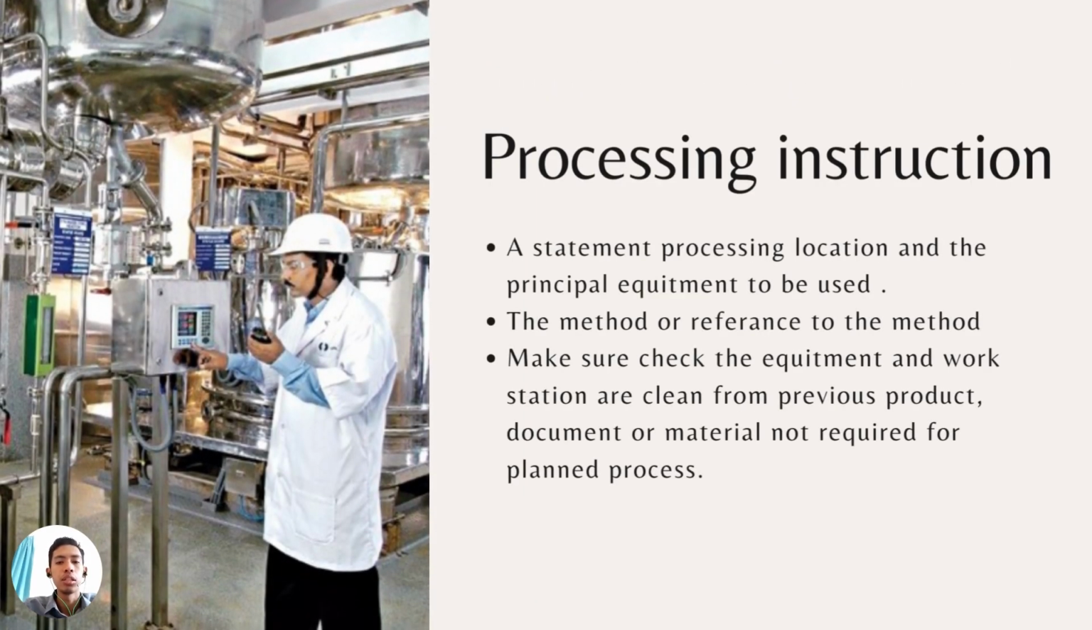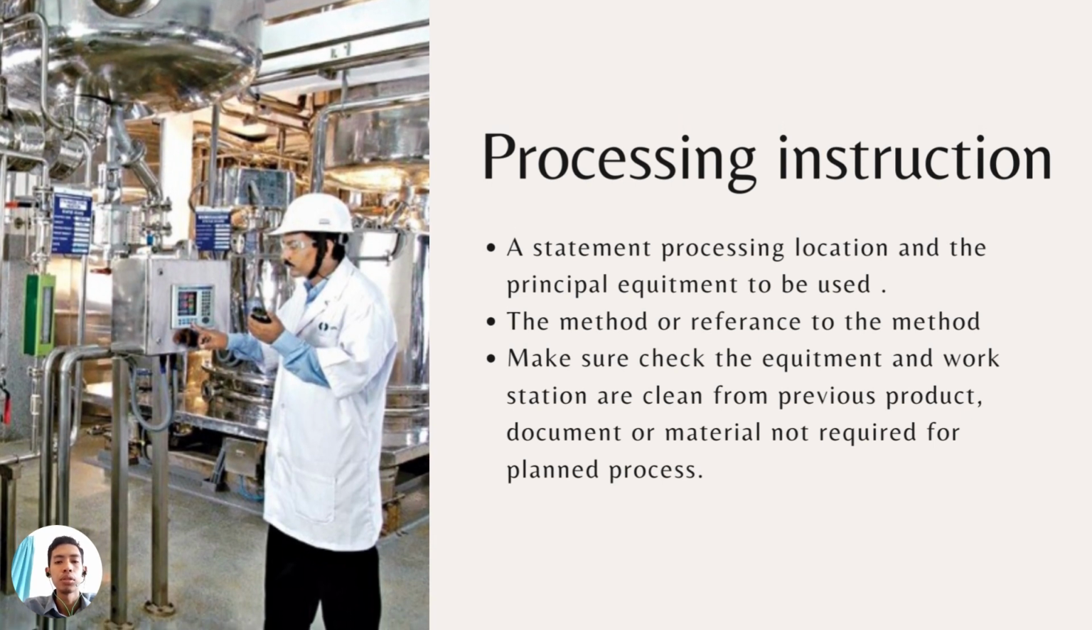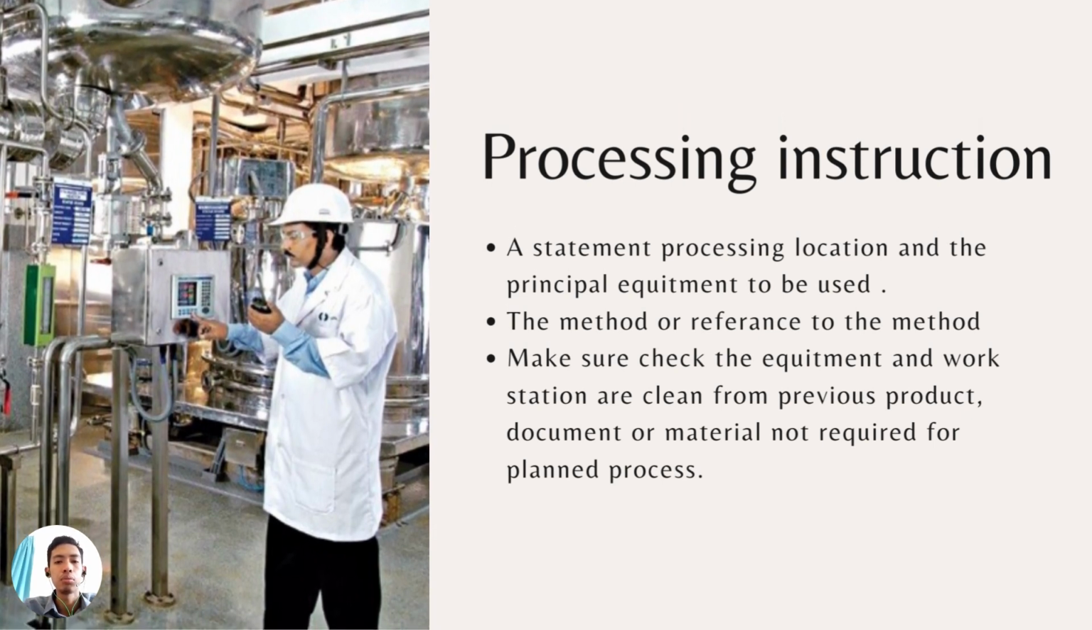We are going to processing instruction. First one is the statement of processing location and the principal equipment to be used relating to the specification. Number two is the method or reference to the method used for preparing the critical equipment, for example, cleaning, assembling, calibrating, and sterilizing. And number three, make sure to check the equipment and workstation are clean of the previous product, document, and material that are not required for the planned process.